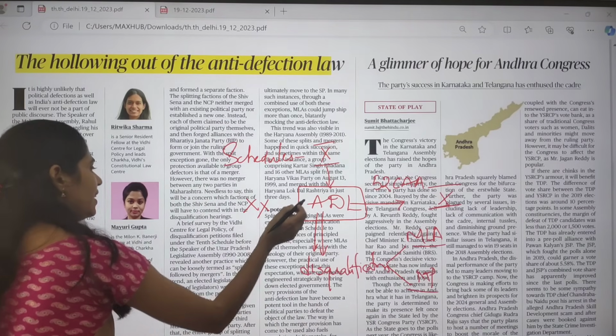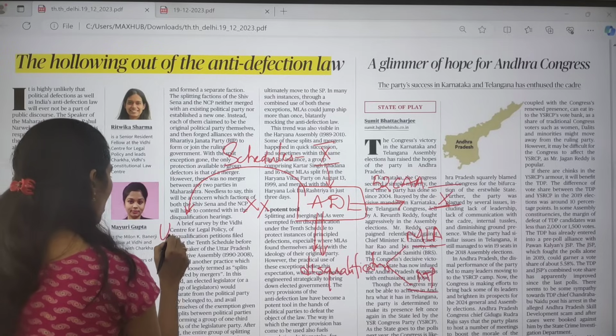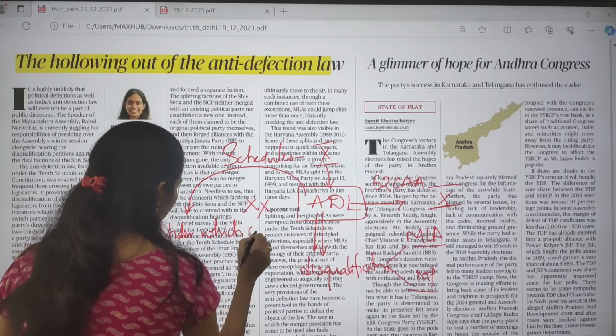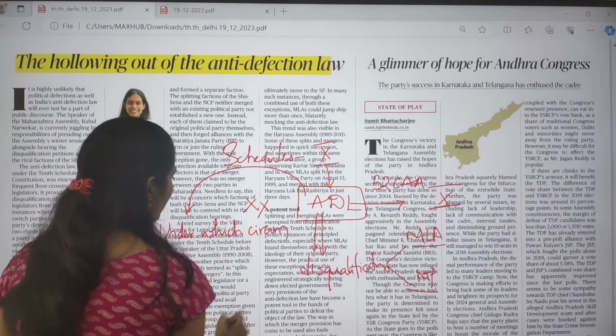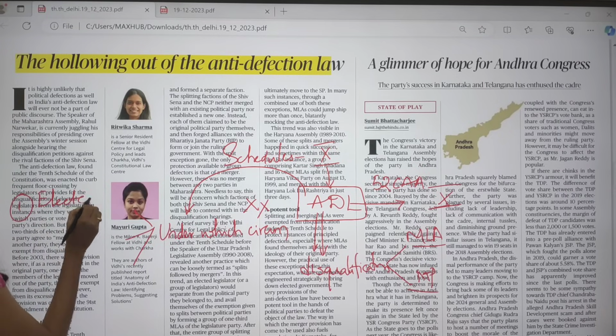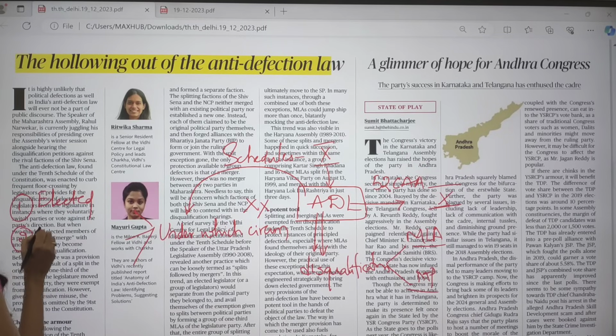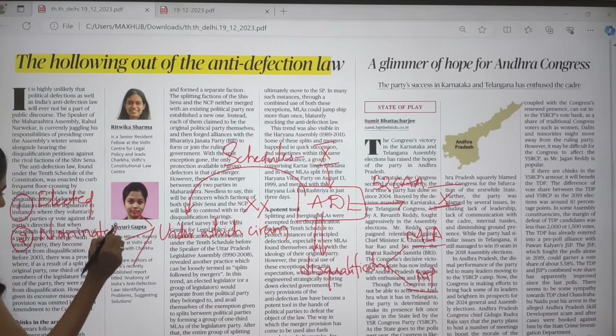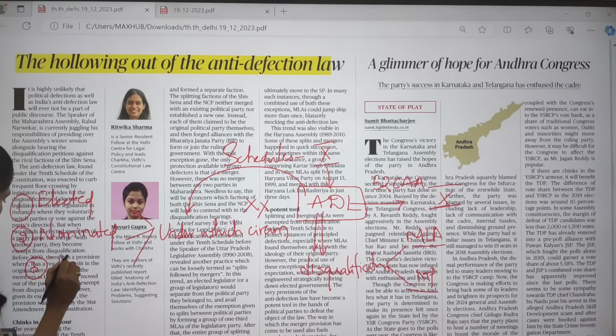Regarding this anti-defection law, you have to know under which circumstances there will be disqualification. I will tell you in brief. The first is regarding elected members, the second regarding nominated members, and the third regarding independent members.